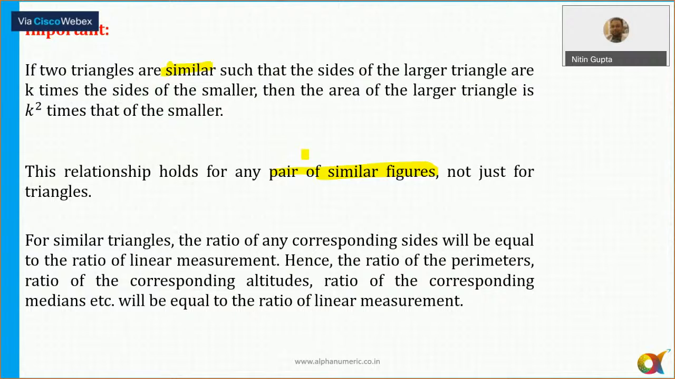And so we can say for a triangle, the ratio of any corresponding sides will be equal to the ratio of any linear measurement. For example, the ratio of the perimeter, the ratio of the height of the triangle, the ratio of the median, everything is in the ratio of the sides here. So whenever the two triangles are similar, the area is always proportional to the square of the corresponding sides. But if you are taking any linear measurement like perimeter, height, or medians, they will always be in the same ratios. All right. Okay, let's move to the next point.